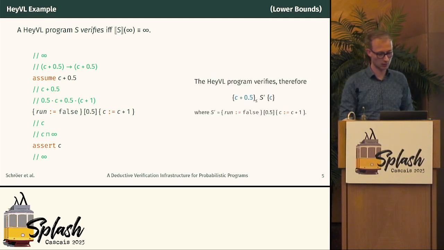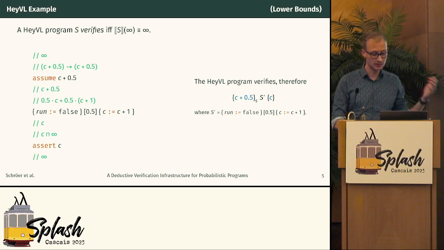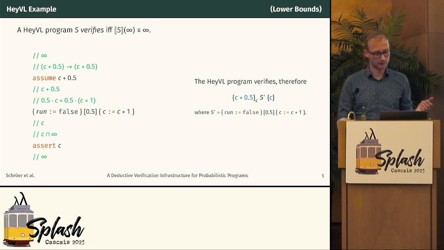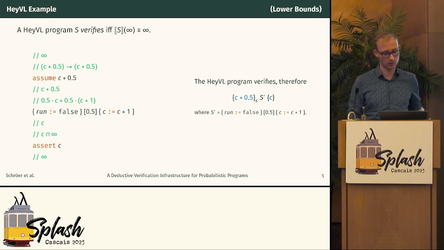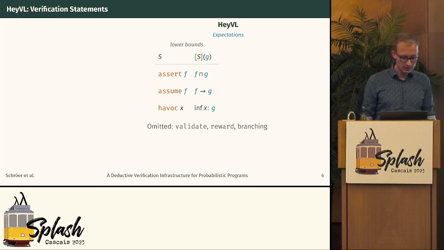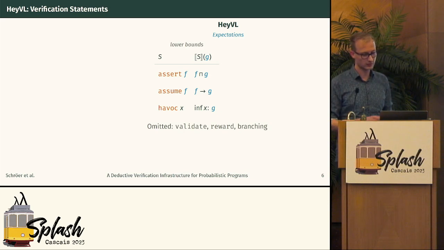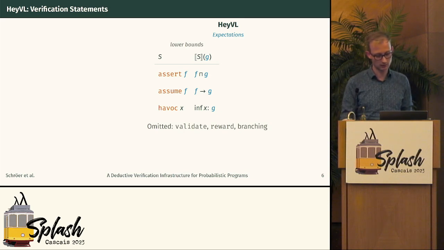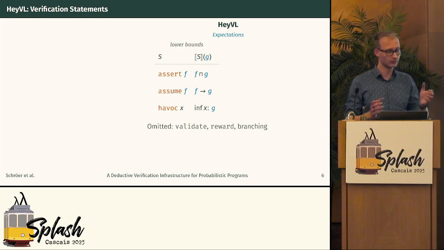And this encoding tells us, okay, C plus 0.5 is indeed a lower bound to the expected value of C. So this is how we encode simple specifications for lower bounds in Behavioral. And so we've seen the third statement as a minimum, we've seen the assumption as an implication, and the Havoc statement is a new one.